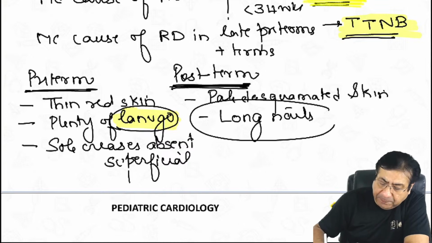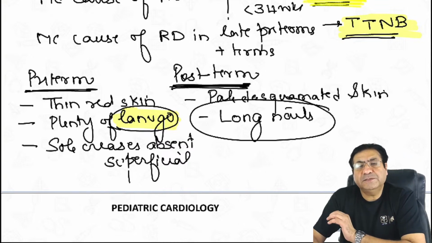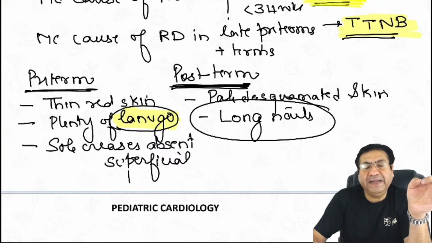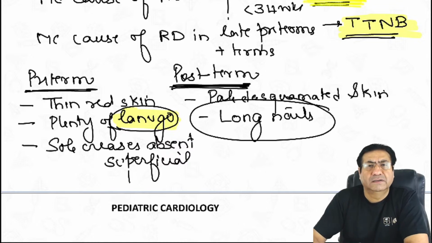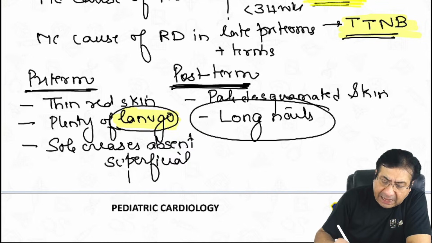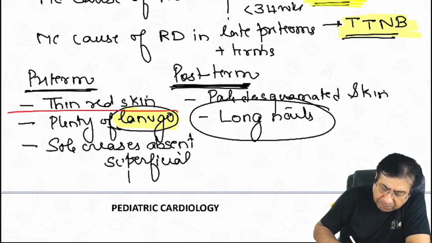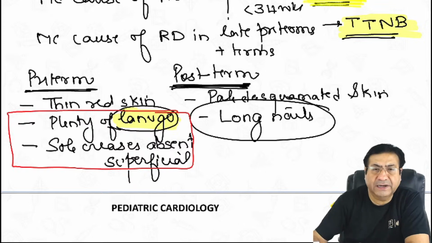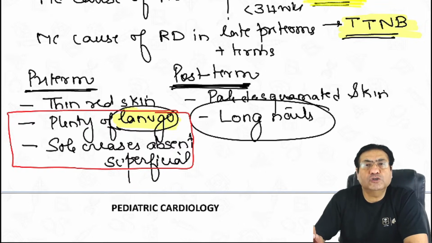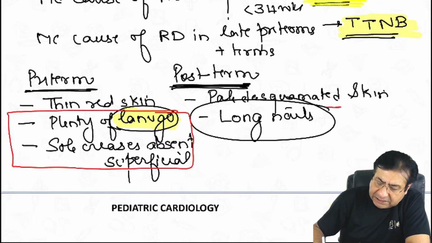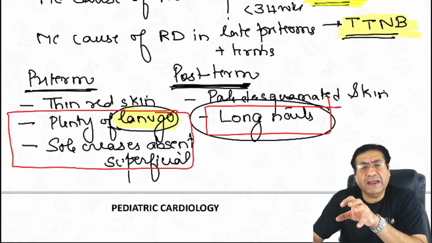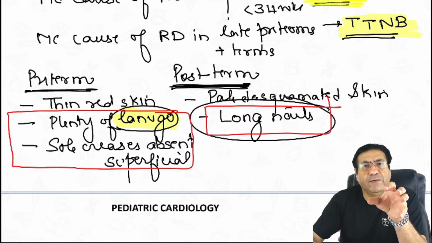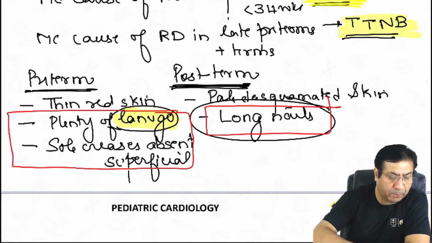This is a NEET PG question. Long nails present in a newborn usually indicate a preterm, term, or postterm child? The answer is a postterm child. If an exam question is asked, the most important features of preterm children are plenty of lanugo and absent or superficial sole creases. And the most important feature of a postterm child is long nails. Plus there are some other features, but these are some of the important features which help you differentiate a preterm child from a postterm child.